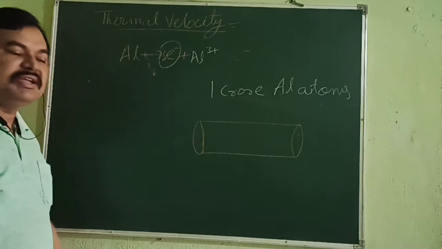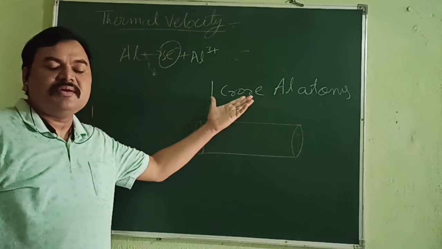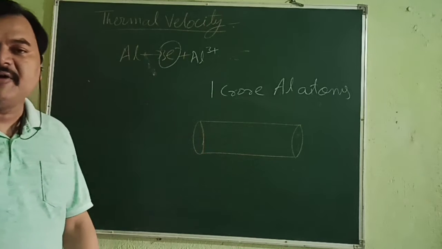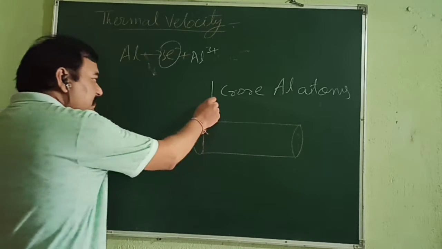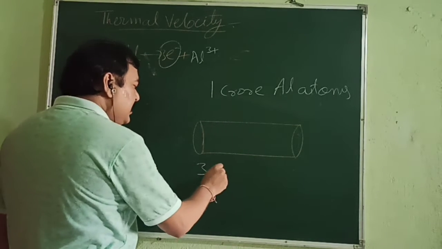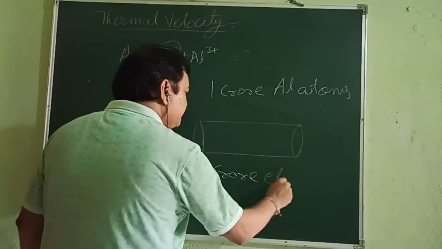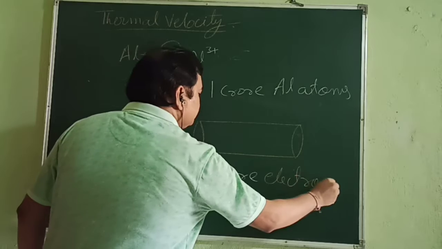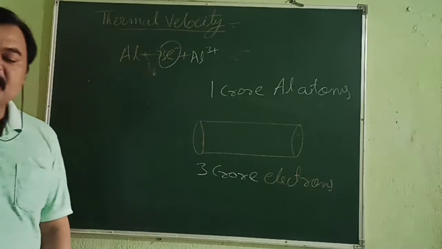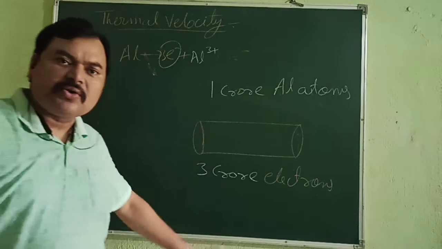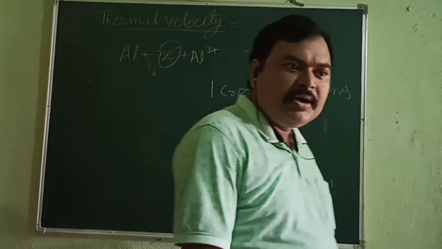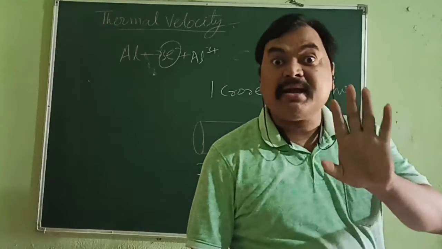Every atom is giving 3 electrons, so how many electrons will 1 crore aluminium atoms provide us? Obviously, 3 crore electrons.